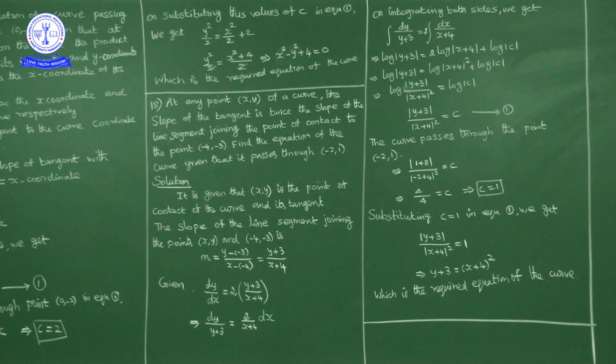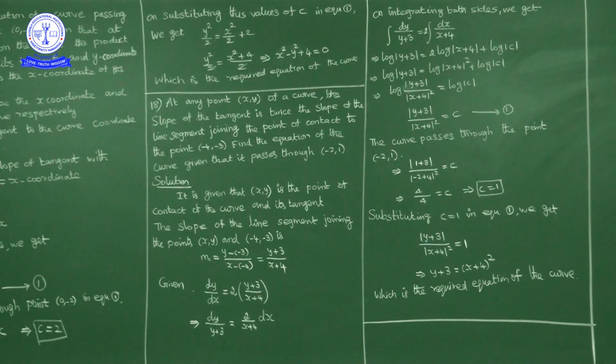Okay, the integral of 1 by y dy is what? Log mod y. So using that property, the integral of 1 upon y plus 3 dy is what? Log mod y plus 3, equal to 2 outside anyhow. The integral of 1 upon x plus 4 dx is what? Log mod x plus 4. So 2 times log mod x plus 4 plus an arbitrary constant, I will write the integral constant as log mod c.